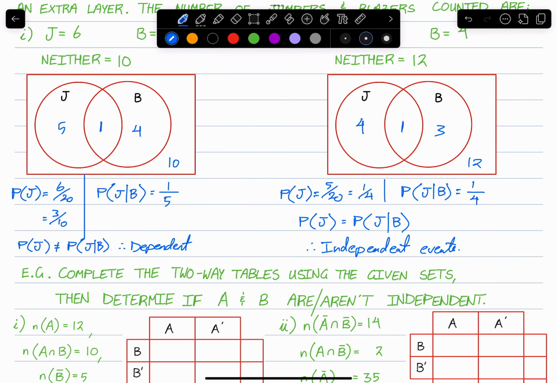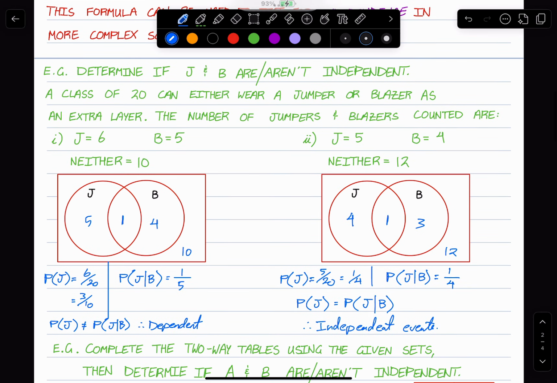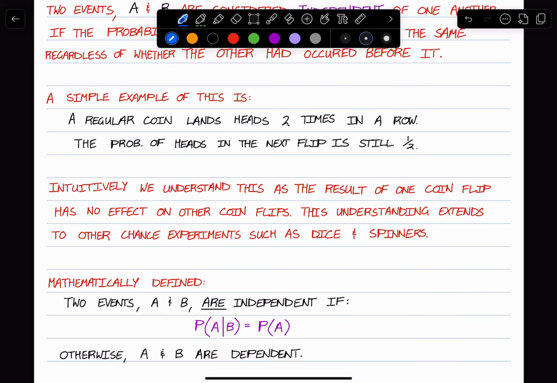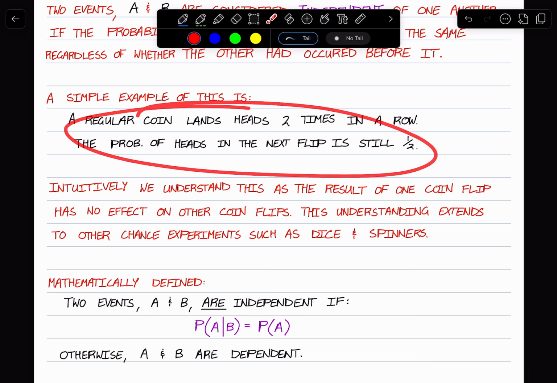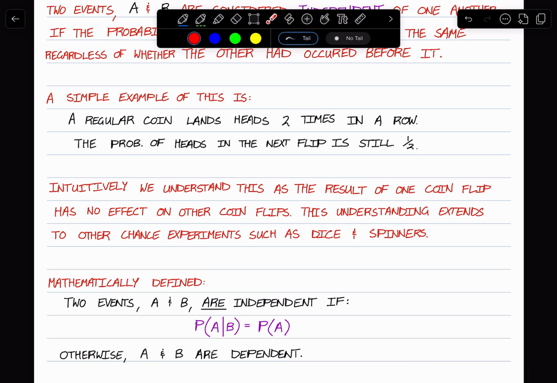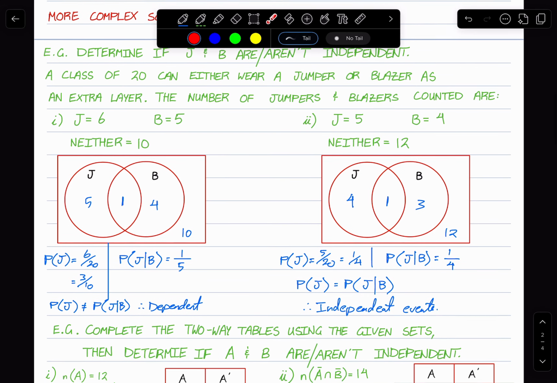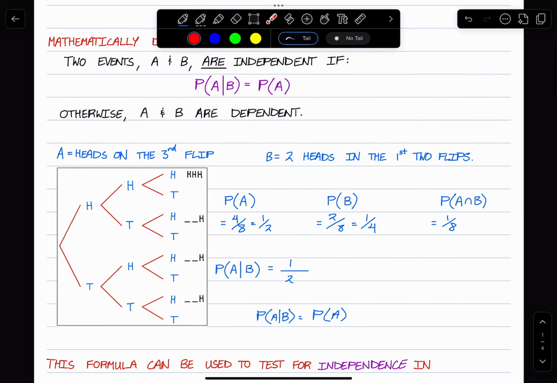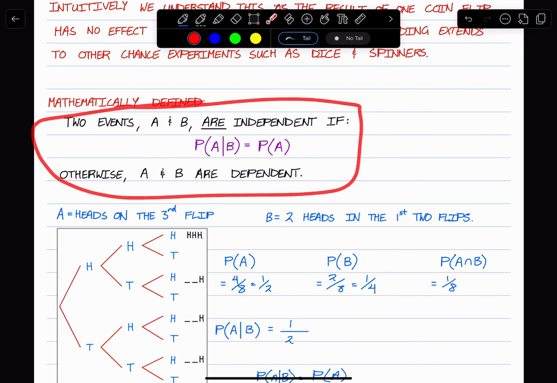And that is the general idea. So as you can see, even though we have this intuitive understanding that events are definitely independent, such as coins and dice and spinners, there are some instances like this one with jumpers and blazers where we can't necessarily know whether they are independent or dependent unless we go through this formula.